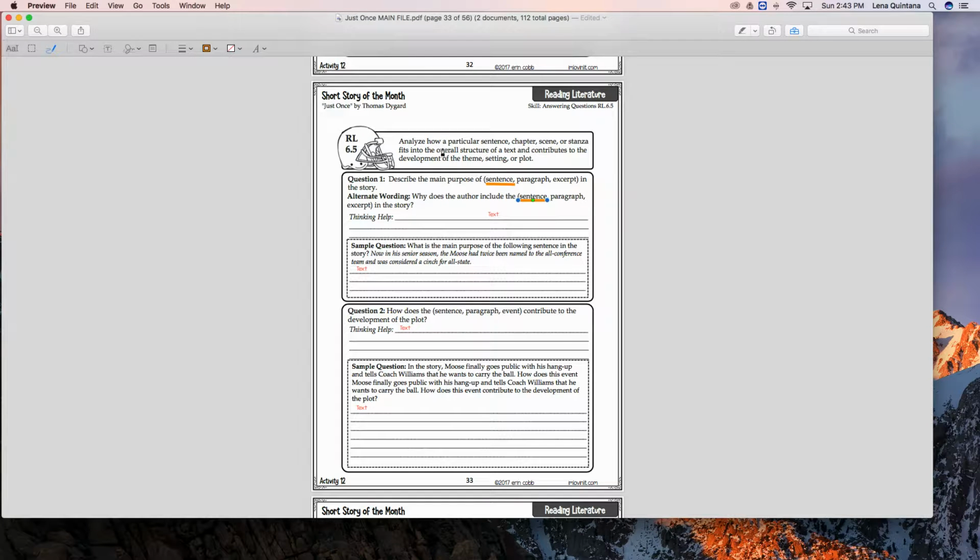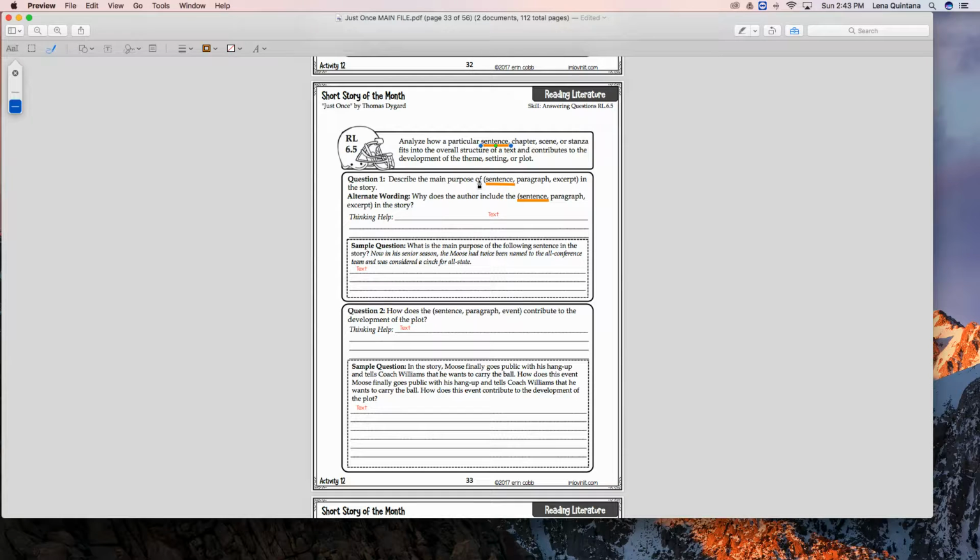We are looking at analyzing a particular sentence from the story. Okay, we're actually going to analyze 2 different sentences. We're going to be answering some questions here, and we're also going to be discussing how these sentences contribute to the overall structure of the story. How does it help move along the theme or the setting?